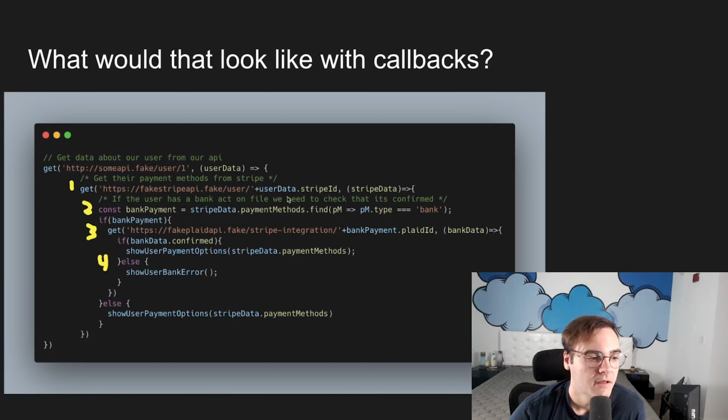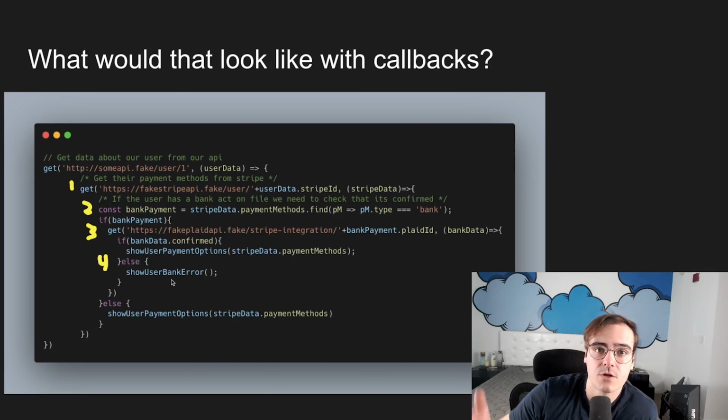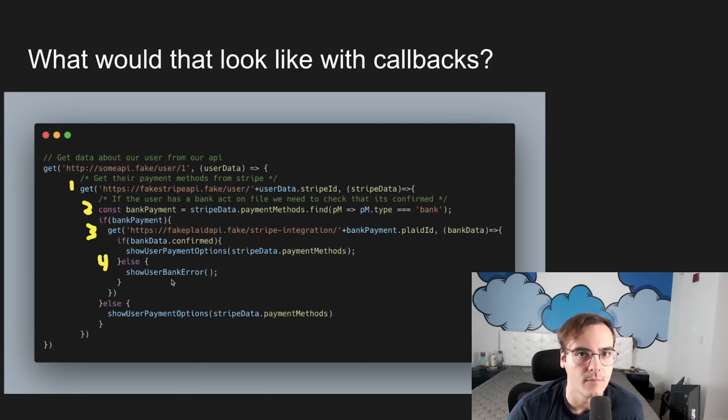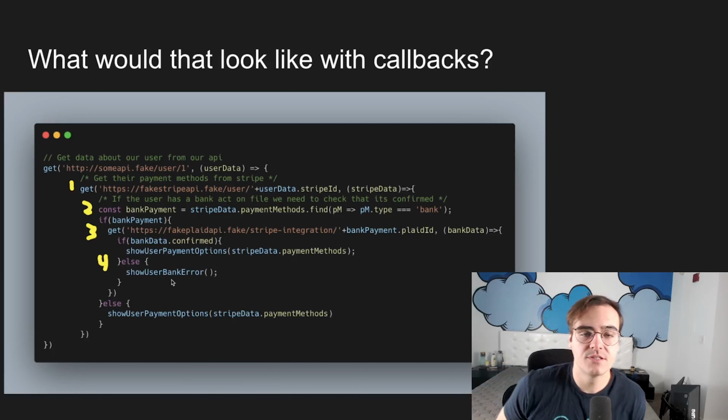This nesting, this super deep level of nesting, is what we would call callback hell, and it's something that you're going to learn a lot, and it's something that a lot of people say promises solve, right? Promises are a solution to callback hell. If you go look up interview questions about promises, one of the most common ones is, what are promises and what problem do they solve? And the common answer is, promises solve callback hell. And when I was teaching, I would ask students that question, and they would say that answer, promises solve callback hell. But they don't know what callback hell is. This is what callback hell is.